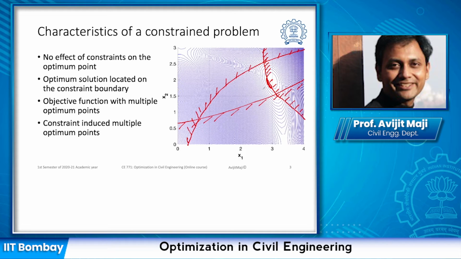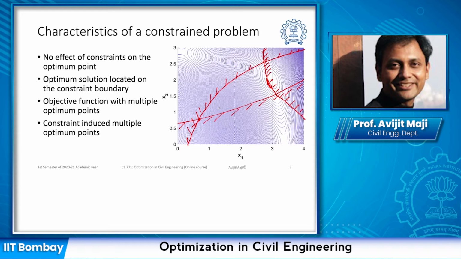Now, the constraint could be of such a nature that it can induce multiple optimum points. Particularly in this example, if our constraint is passing through this contour to some extent, then we can obtain multiple optimum solutions along this, as long as this line is touching the contour. So that will lead to constraint-induced multiple optimum points. Now, the objective function also can induce multiple optimum points.